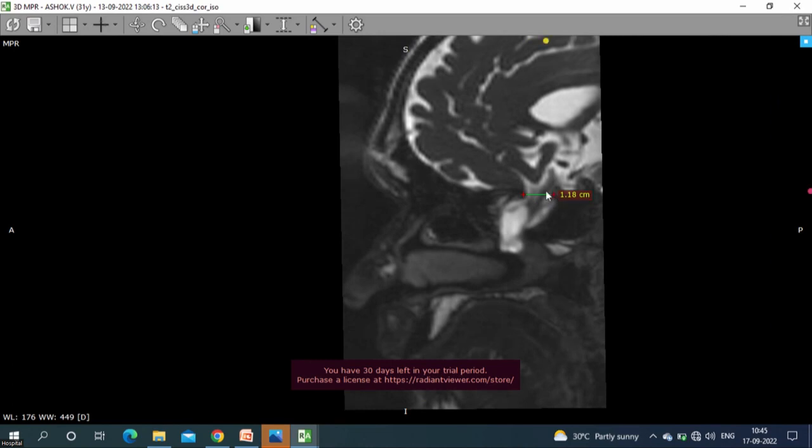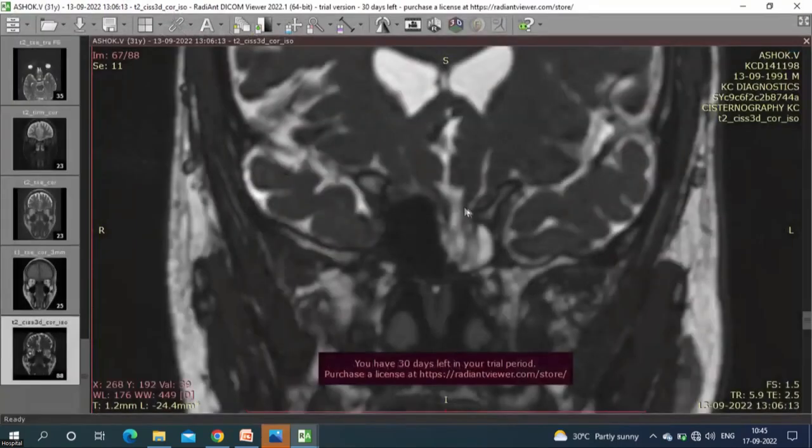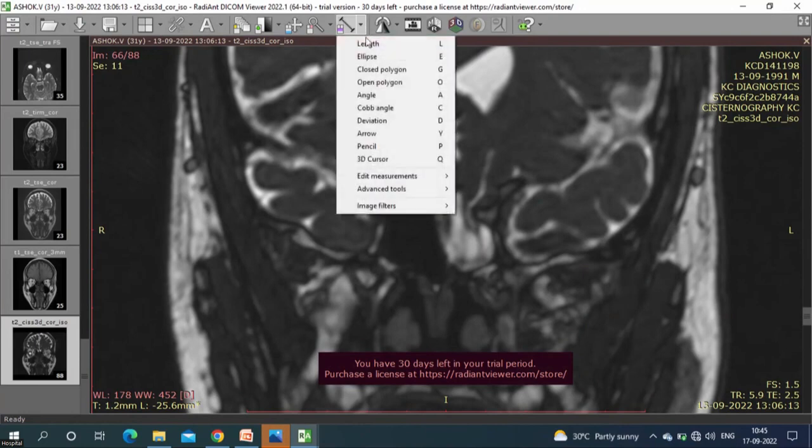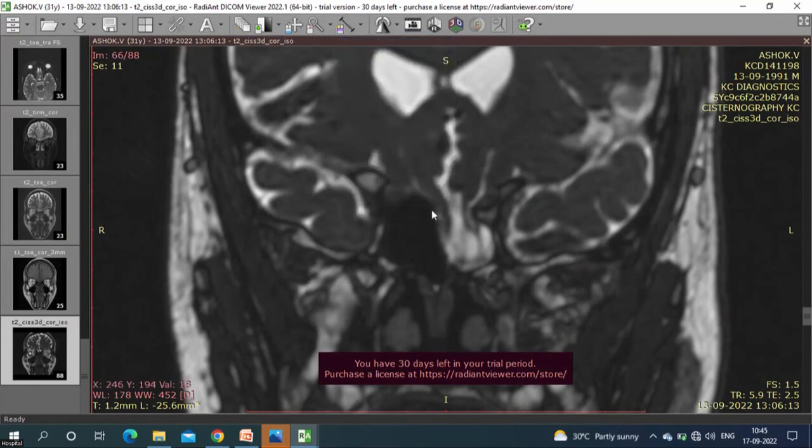Prabha, this defect is already more than a centimeter in size in the anterior-posterior plane, and in the coronal plane as well. So that is interesting. In the anterior part of the planum, you have a defect of more than a centimeter. This is the level of the rostrum. So this is more on the left side reaching the midline.